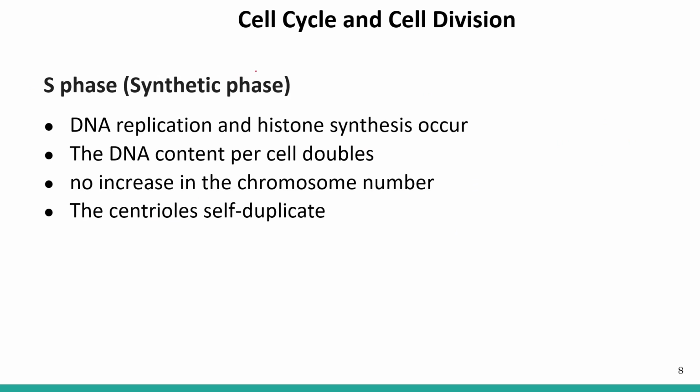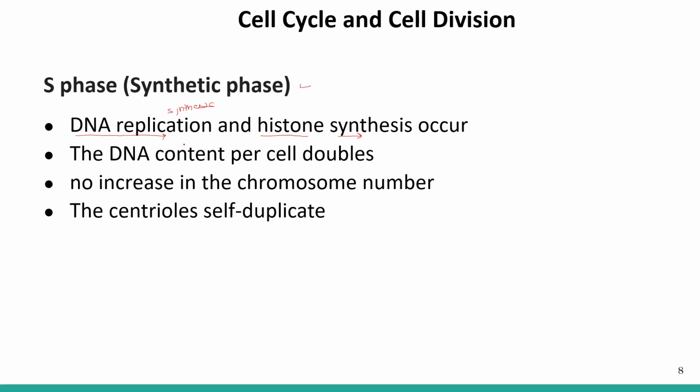After G1 we have the S phase, also known as the synthetic phase. In this phase, DNA replication, or DNA synthesis, takes place, as well as some proteins known as histone proteins are also synthesized during the S phase.